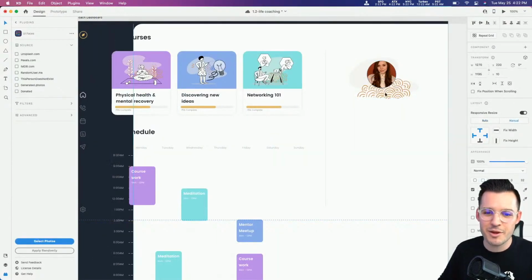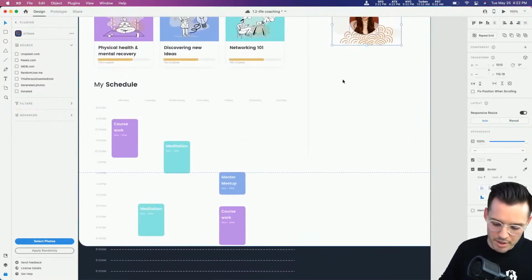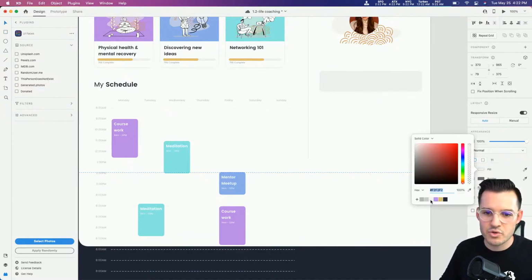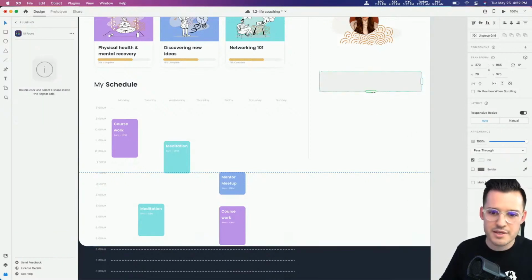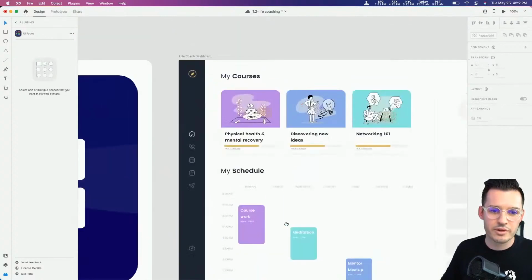I'd love to see a little section about the mentor up here. And then I would love to see a bunch of repeating kind of tasks down here, right? So maybe we just curve that out and do something kind of neutral like that. And then I'd love to see a bunch of tasks that lead down the page. That could be really, really fun.